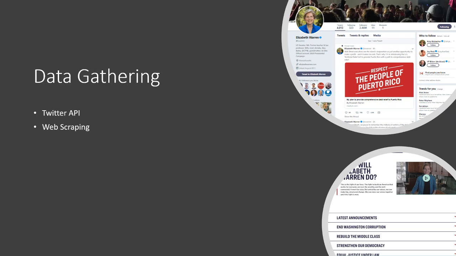How did I accomplish this? Well, I gathered some data off of each one of their Twitter sites by utilizing the Twitter API to capture all of their tweets. And then I did a little bit of web scraping, and I scraped each one of their websites to find out what their top issues are and to see if that lines up with what they're tweeting about.